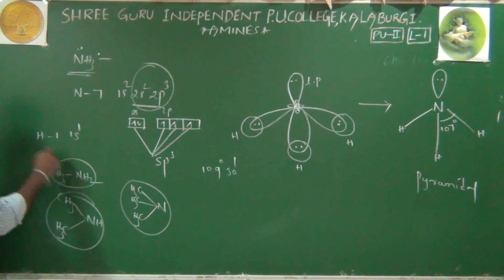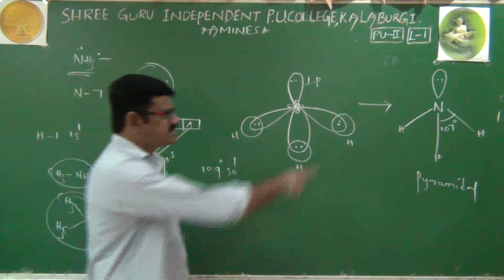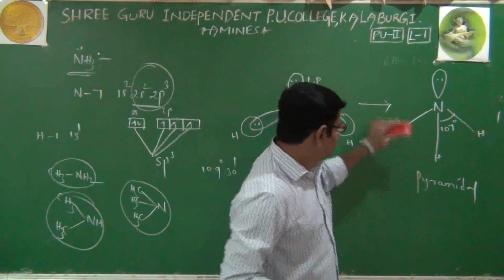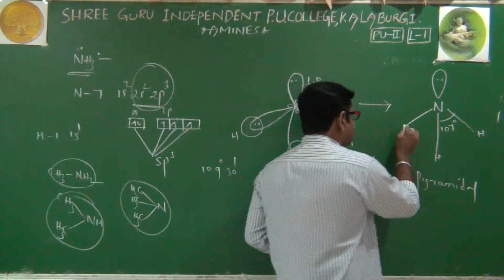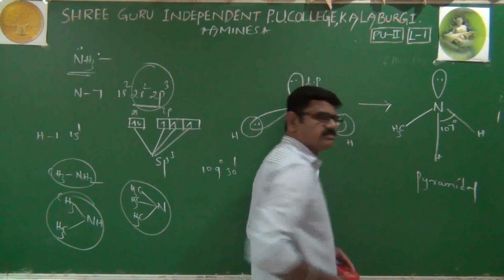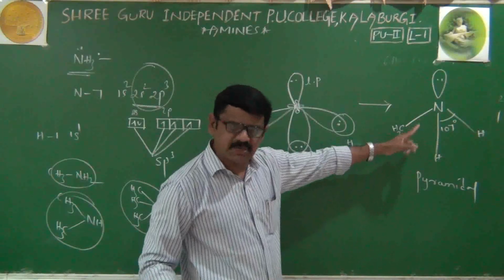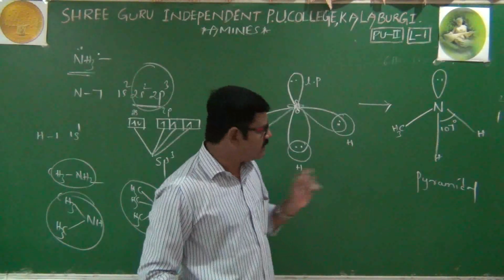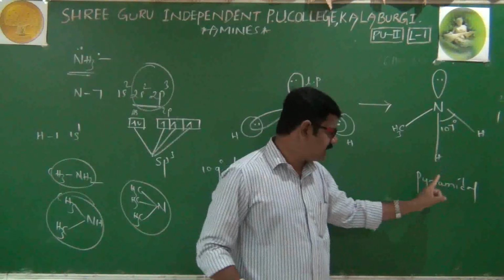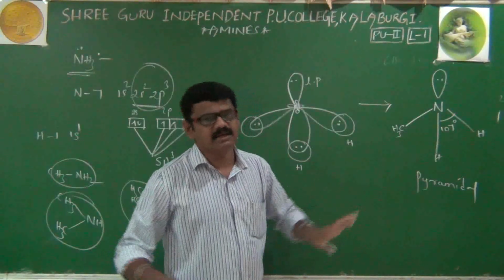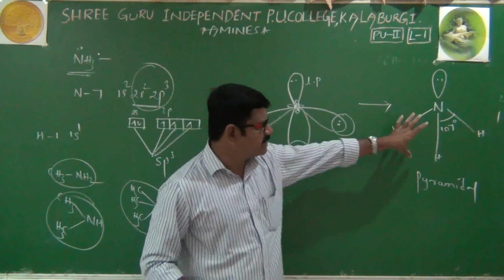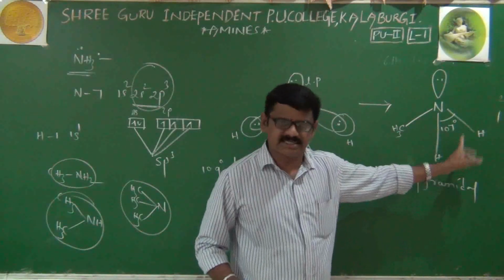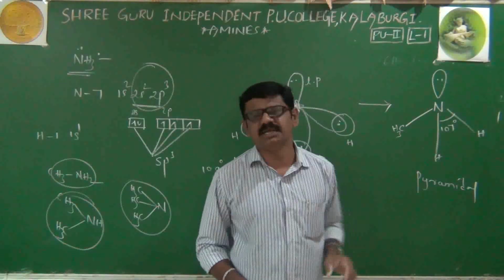Now we will discuss the primary amine. The primary amine structure as well as the ammonia structure, both are quite similar. Here one of the hydrogens I am replacing with a methyl group. This is absolutely methyl amine, a primary amine structure. And the advantage here is the bond angle as well as the shape, both are quite similar. This primary amine shape is pyramidal, and its bond angle is also 107 degrees only. It is quite similar to ammonia.